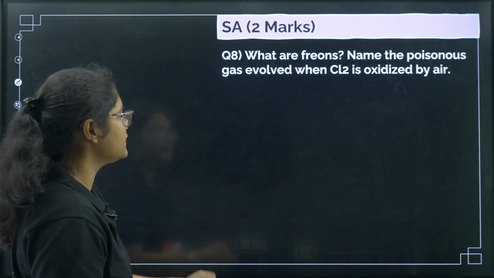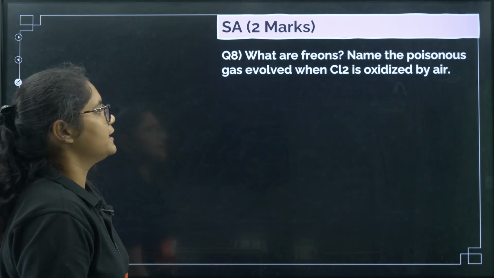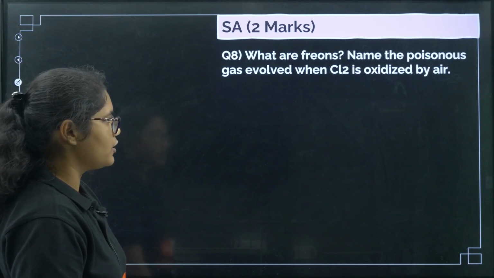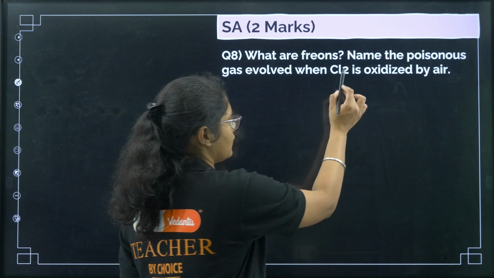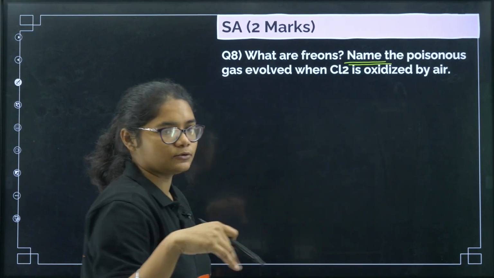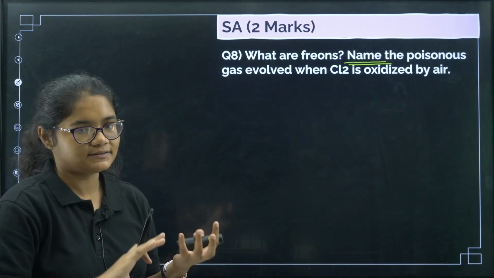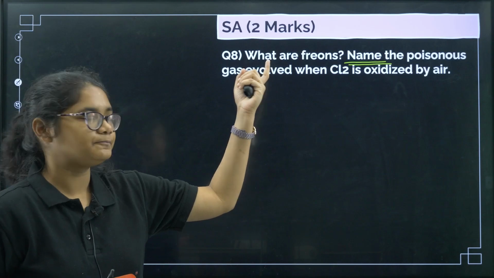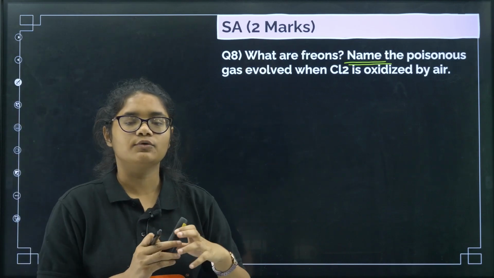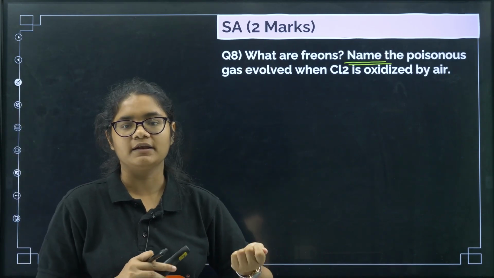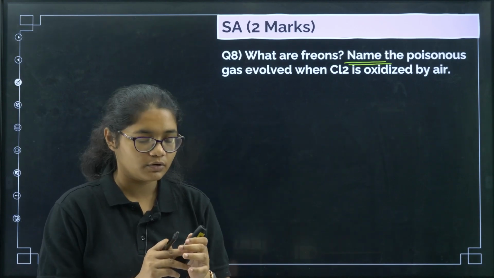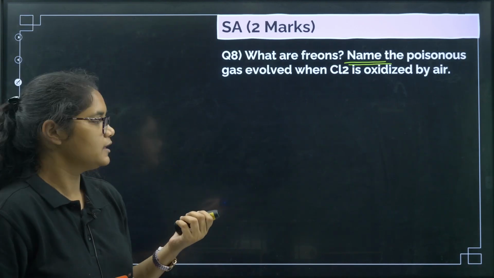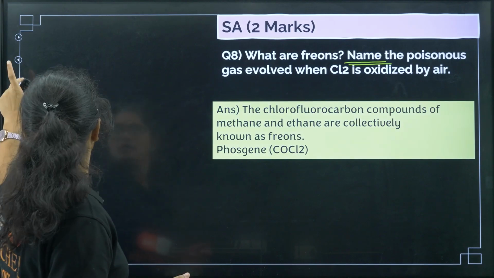Okay. Next, what are freons? Name the poisonous gas involved when chlorine is oxidized by air. So here you only need to write the name of the gas, so no need to write how the gas is produced. And what are freons? So methane, when the hydrogens are replaced by fluorines or chlorines, we call it freons, right? So you can see the example here.